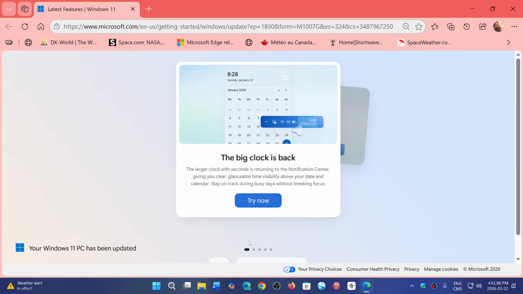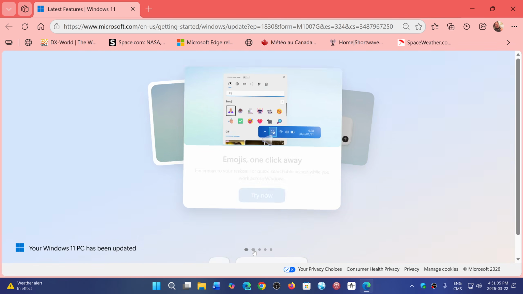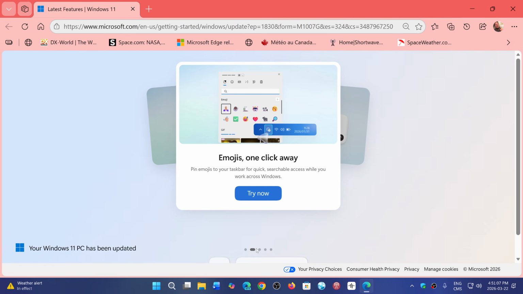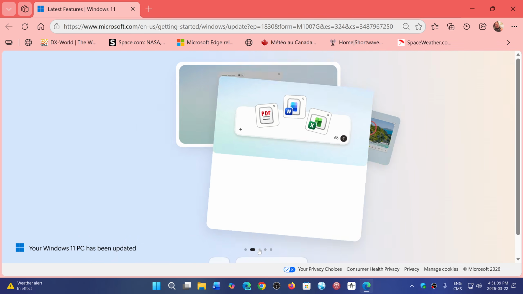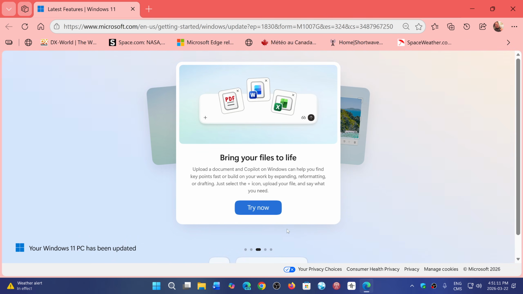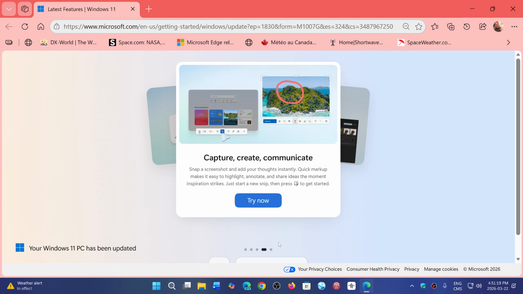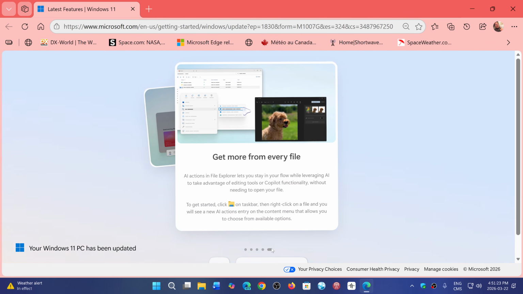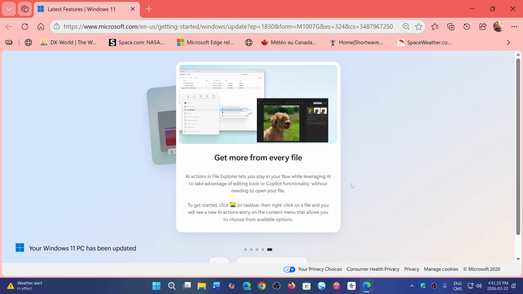And then what's next? You have another option, which is emojis. You have another option where it's bringing your files to life, upload document, Copilot and Windows can help you find key points. Okay. Capture, create, communicate, screenshot with snipping tool or snap. Get more of everyday life.